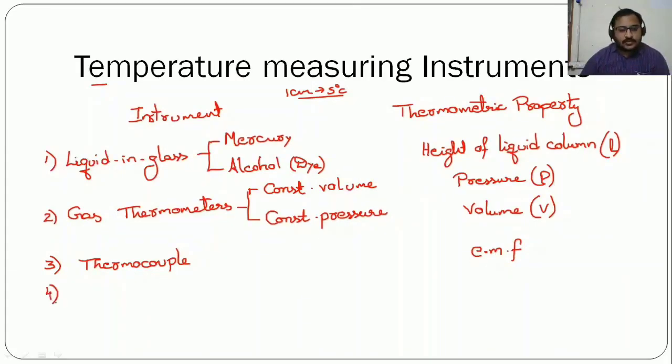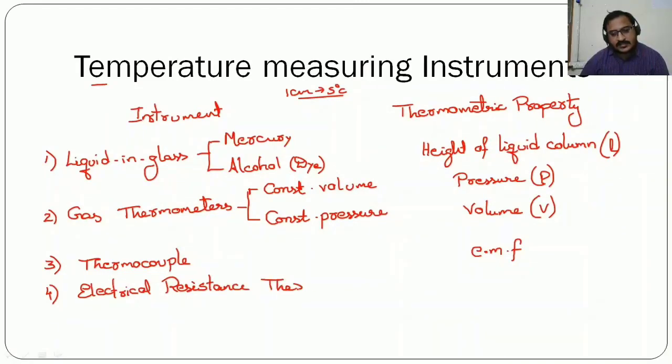When it comes to electrical resistance thermometers, these are another type of thermometers. So these electrical resistance thermometers are majorly used if you take high transmission lines and all. The amount of temperature that is liberated there can be measured by using these electrical resistance thermometers. So as the name indicates, based on the resistance offered, we will be able to measure the temperature.